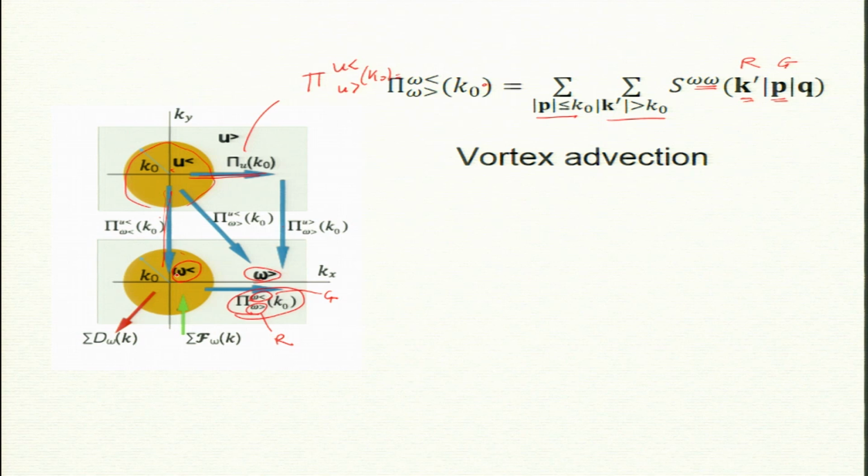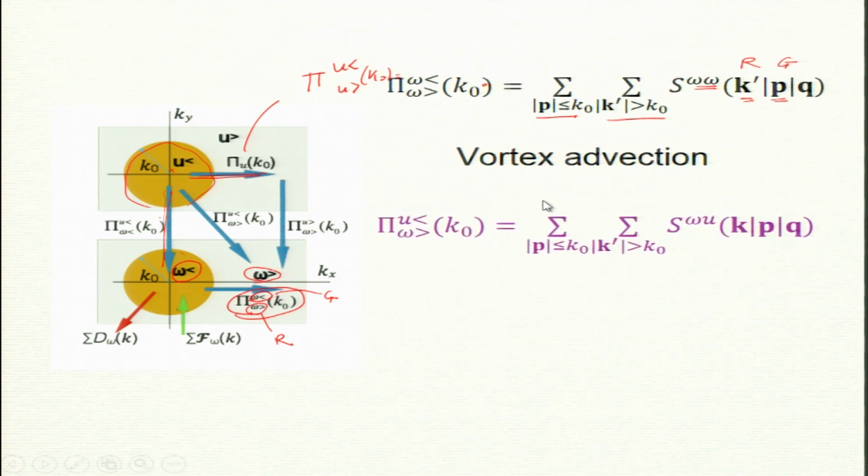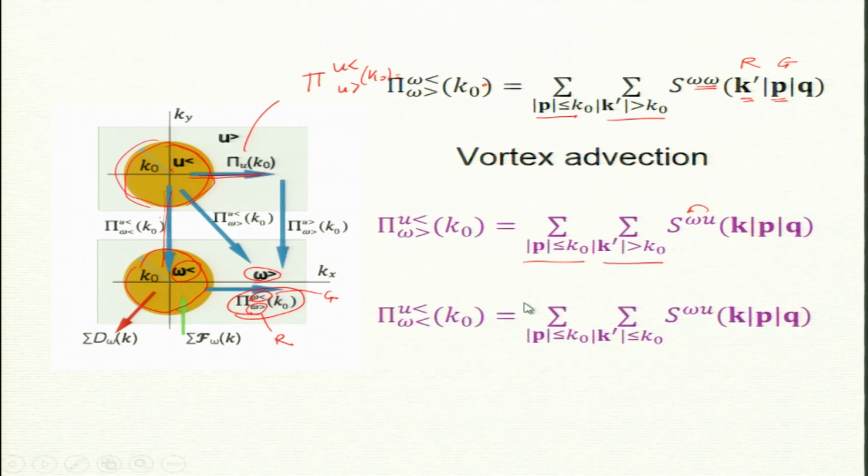It can be non-zero. Both receiver and giver are in the sphere. Let me focus on this one first. This one, both are within. So, this is u less to omega less.